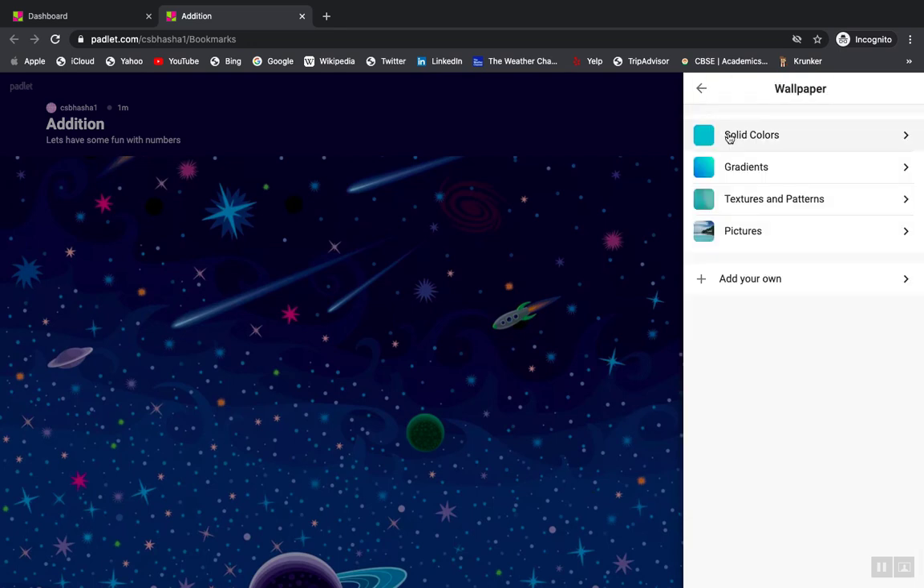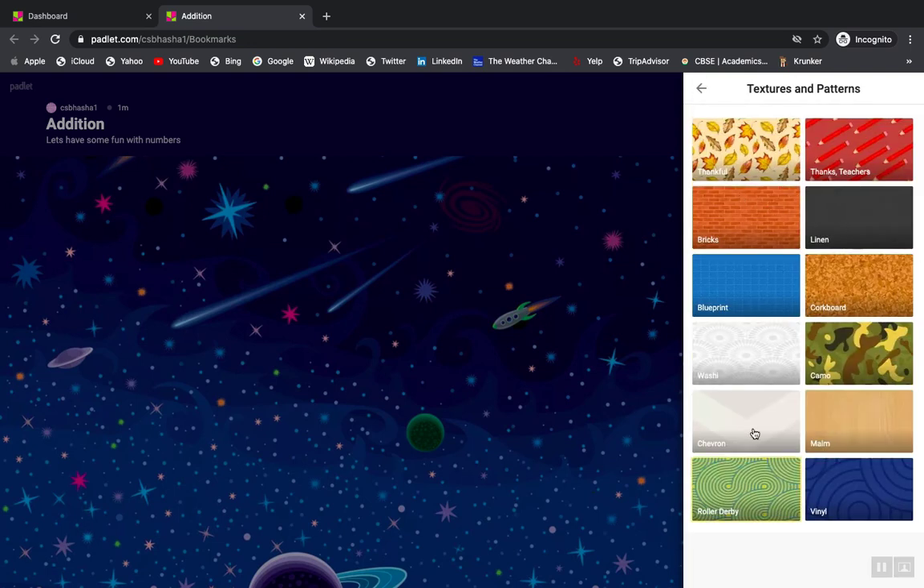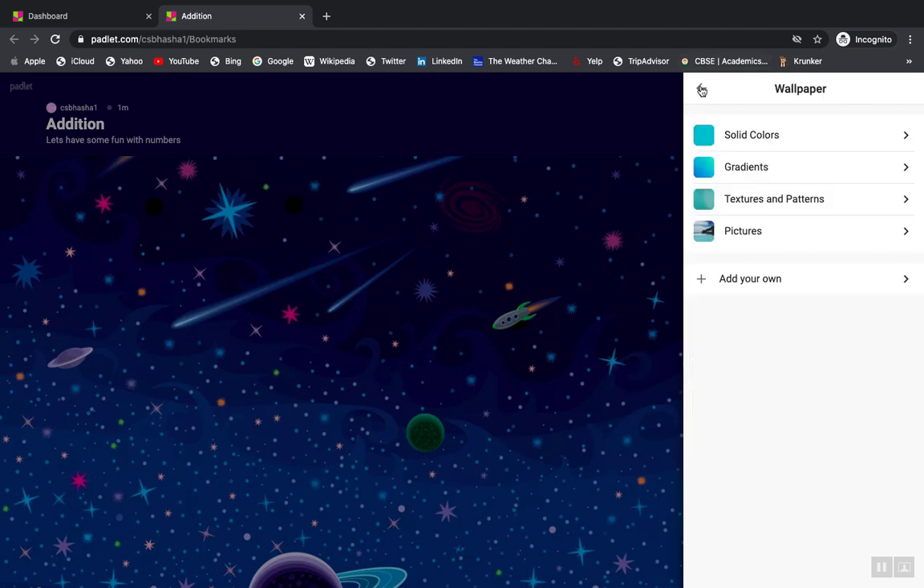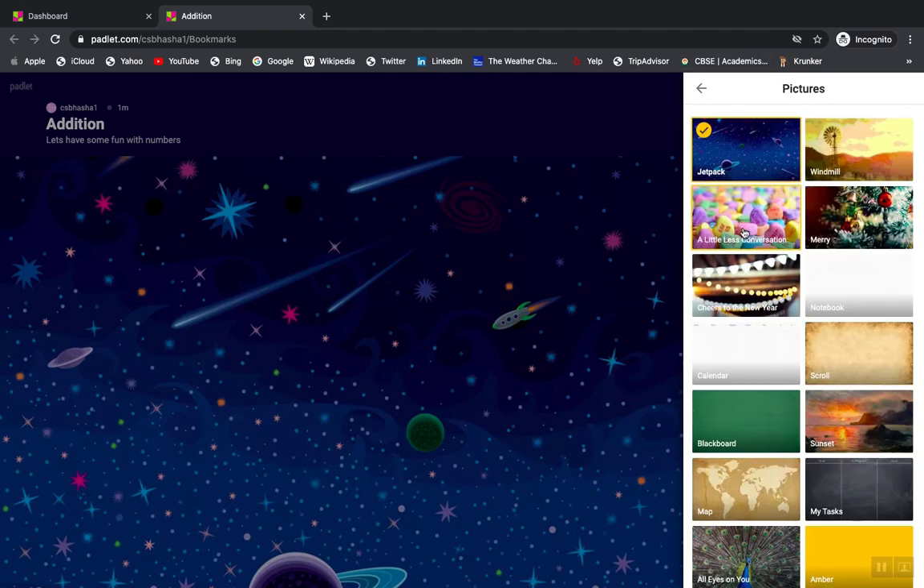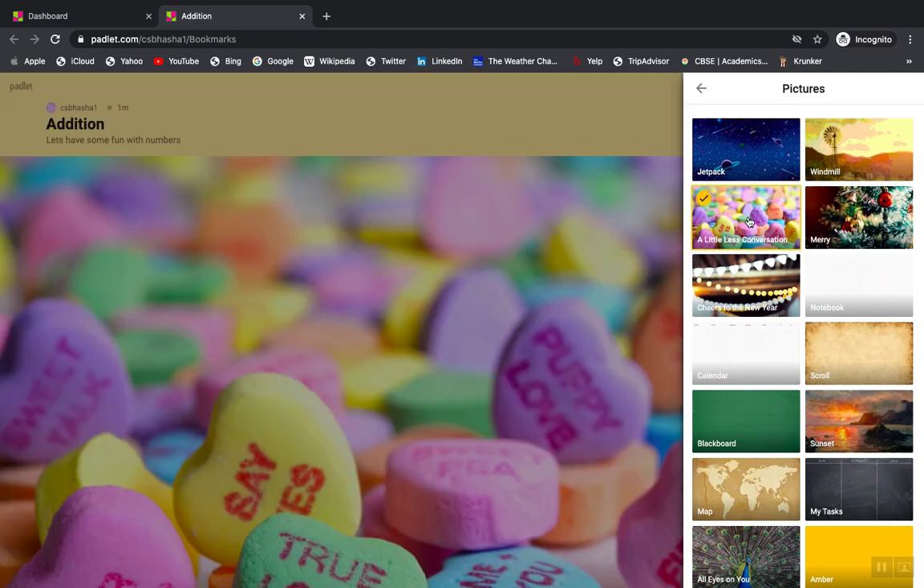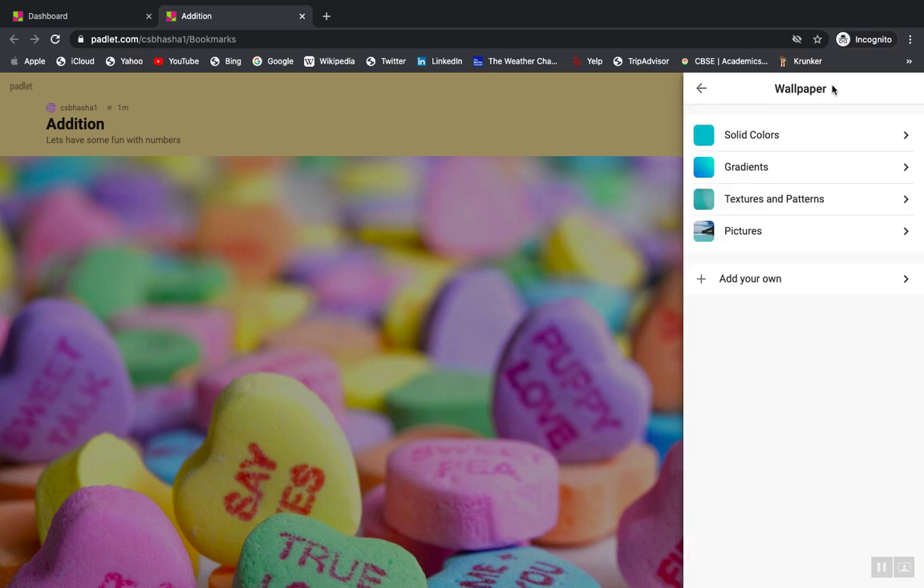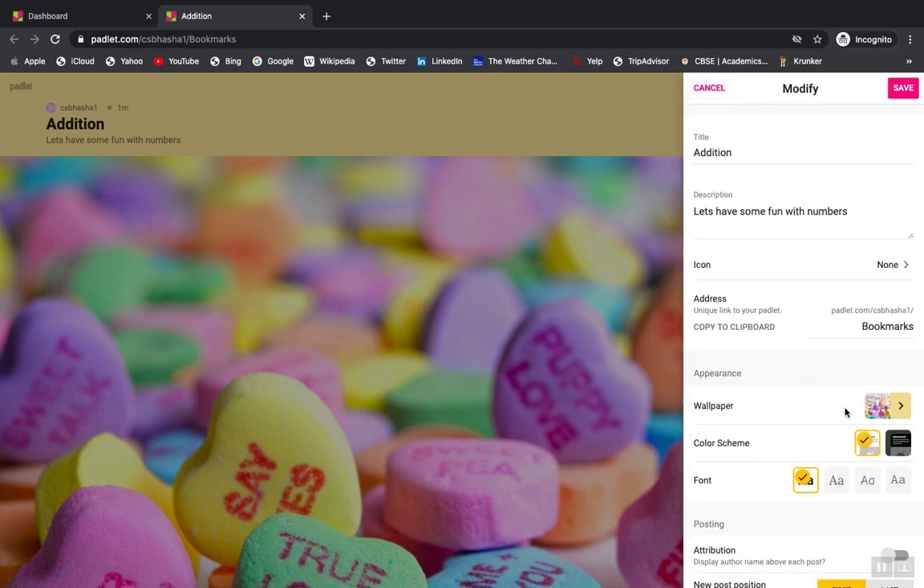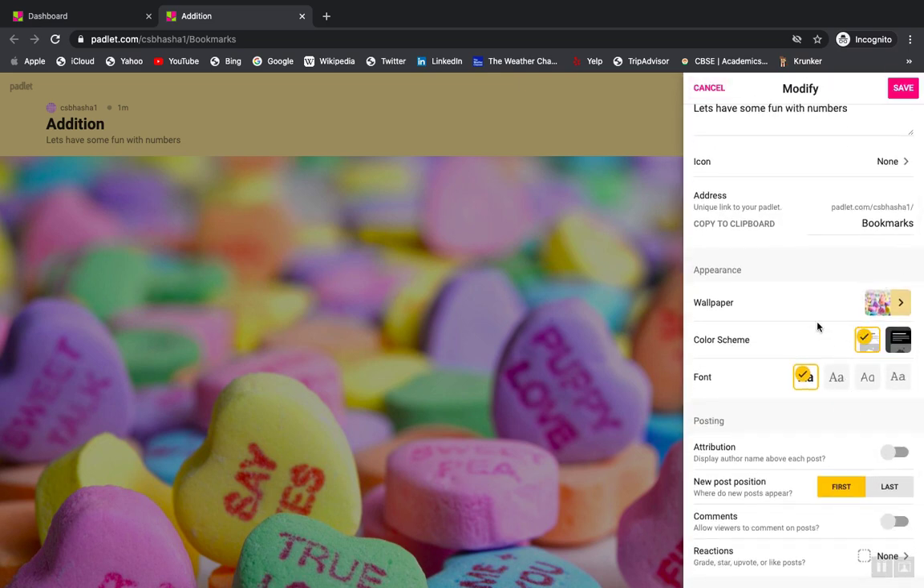If you want to have some solid colors, you can do that. If you want to have some texture and pattern, whichever is comfortable with you. You can even have pictures. So here this is a jetpack. I would like to use some nice pebbles over here. So let me just use this part, and I'll go back. That's the first option. So I've changed the wallpaper, which is my background.